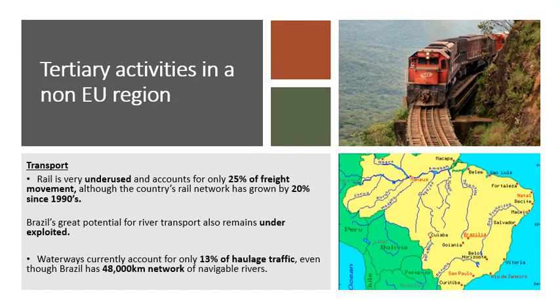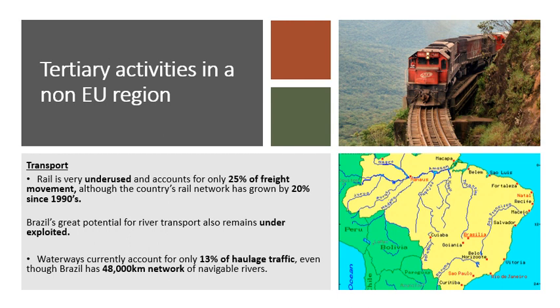Okay. The final type of transport we're going to talk about in Brazil is its rail network and its waterways. Brazil is a country that could really do with a good rail network. Brazil's rail network is very underdeveloped, and underused. Only 25% of freight movement is done by rail, so most of freight movement is done by lorries. Which is obviously not ideal because what do we know about the roads in Brazil? We know they're very underdeveloped in the cities and they're literally dirt, gravel, unpaved roads in the countryside. So Brazil does not use enough of its rail.